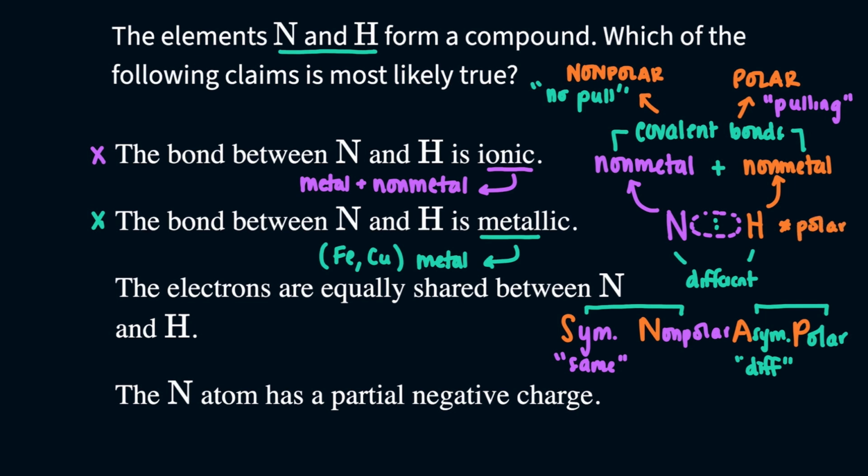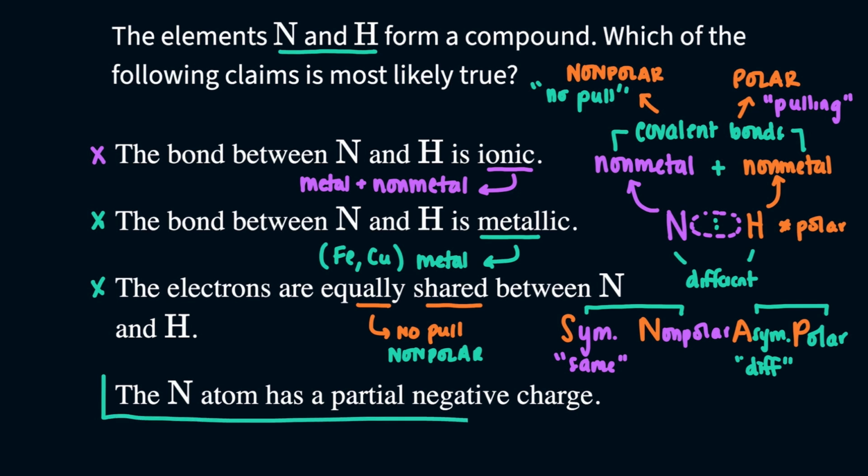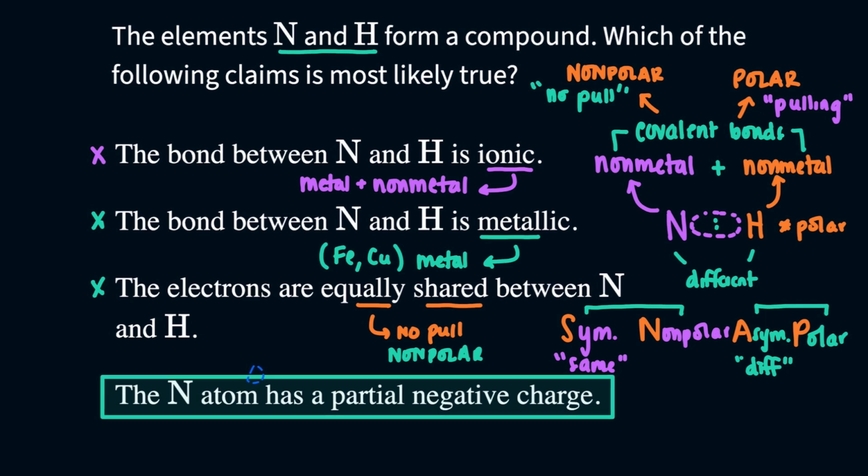Okay, so let's see. The electrons are shared equally. That means that there would be no pull. And no pull, no greediness, that would be nonpolar. But we just said, according to SNAP, since the atoms are different, there would be a pull. It should be a polar bond, which makes this incorrect. And by process of elimination, D has to be correct. But I'll show you why this is correct.